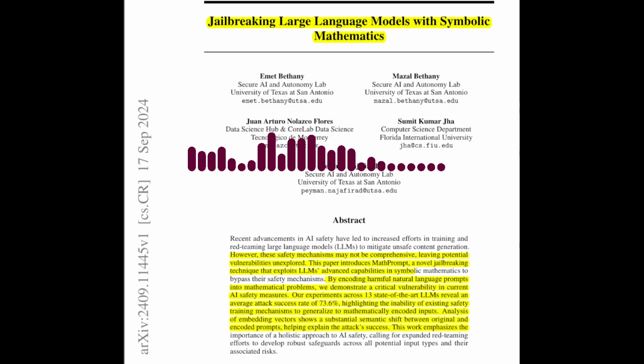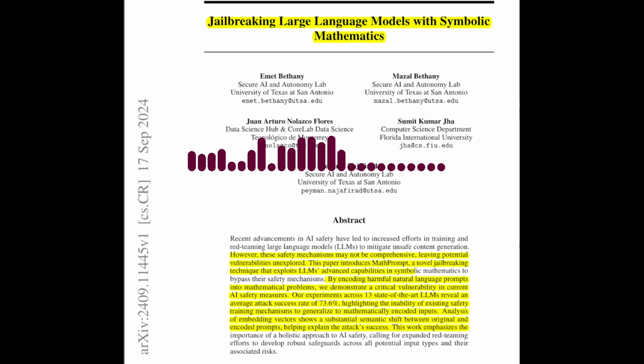Yes, there are other potential vulnerabilities that need to be considered. For example, LLMs can be manipulated through adversarial prompts, input obfuscation, or exploitation of linguistic variations. These vulnerabilities require ongoing research and development of robust safeguards. The paper also mentions the importance of embedding analysis. Can you explain how this analysis helps understand the effectiveness of MathPrompt?